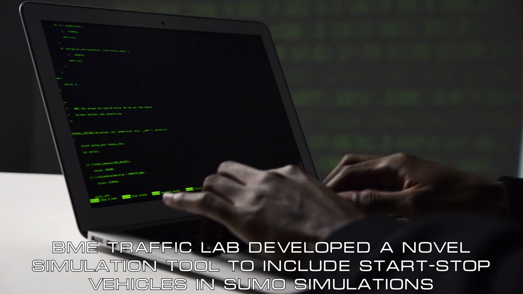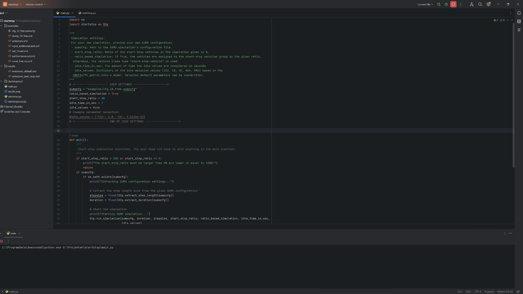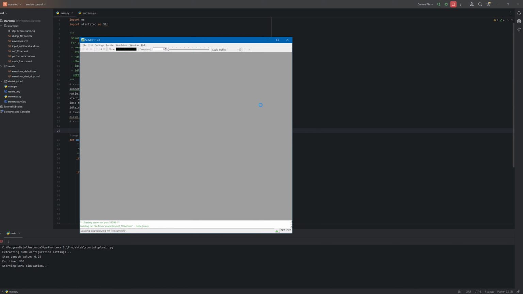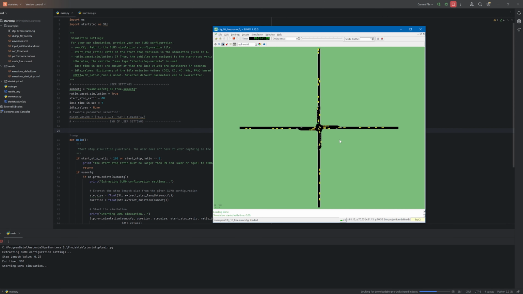With this tool, the user can easily set up a simulation. Start-stop vehicles can be inserted in a ratio-based way or by a SUMO vehicle type. After the simulation is finished, the tool calculates the emissions both for the regular and the start-stop scenarios. Results are stored in standard SUMO emission outputs, and the difference is also shown on a bar plot. The code can be altered easily if further developments are required.